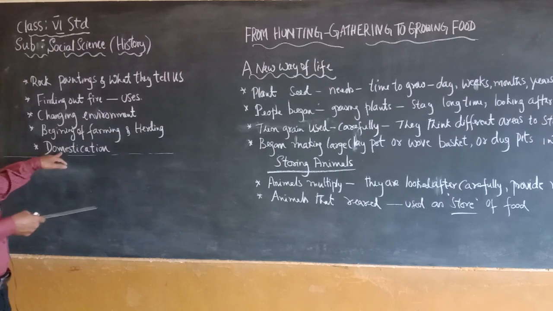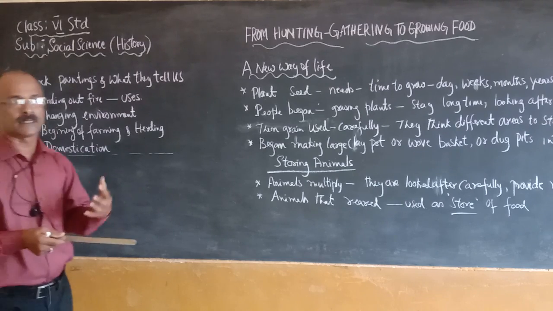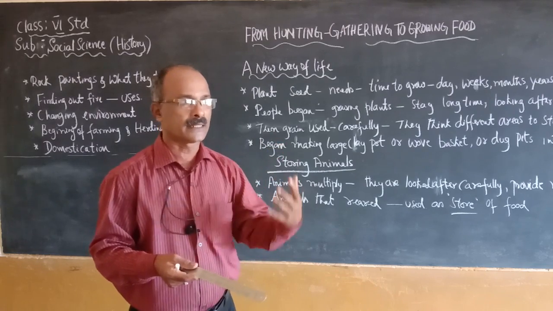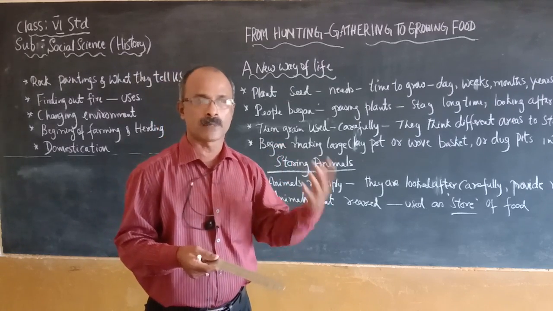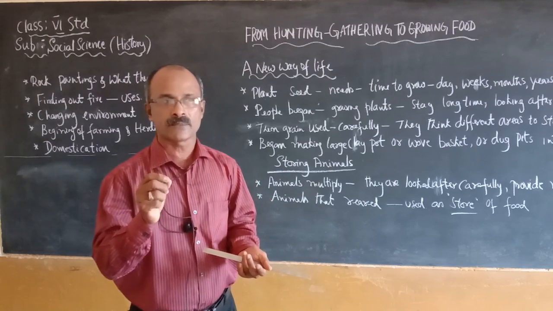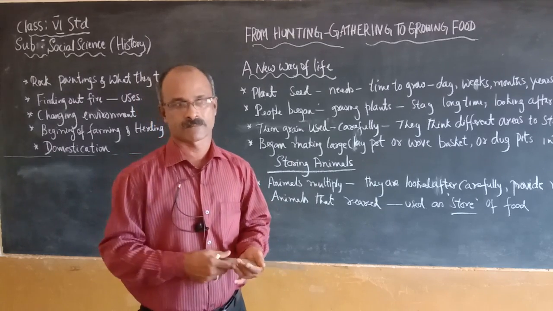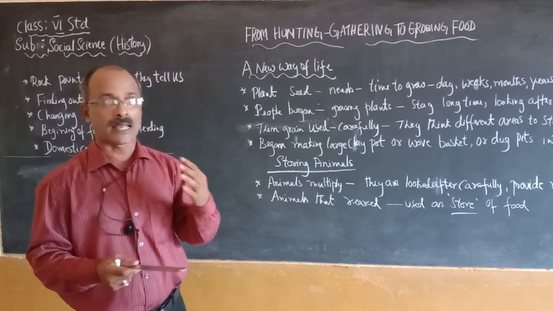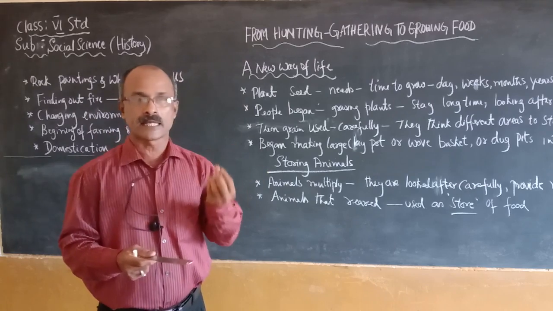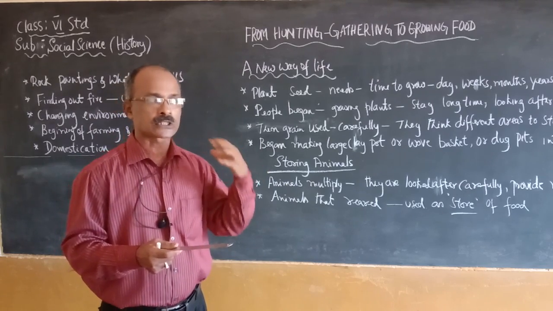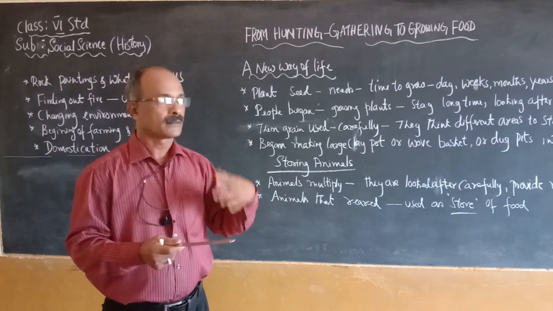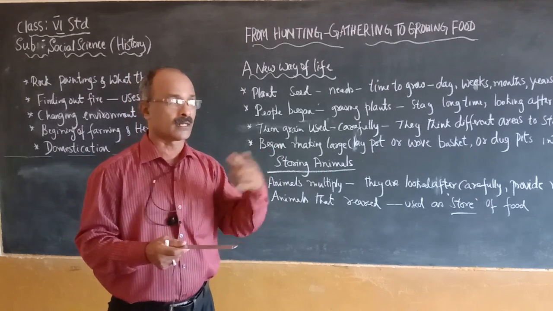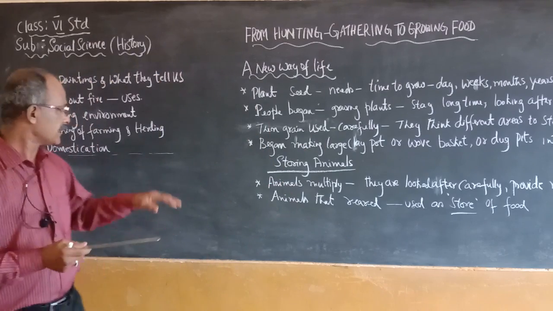Then, lastly, domestication. How did they take care of the animals and how did they rear them? Not only animals but also plants. They selected plants which were not prone to diseases. They selected plants which had the capacity to bear large grains and had strong stalks, and the capacity to be preserved for longer days, even many years.